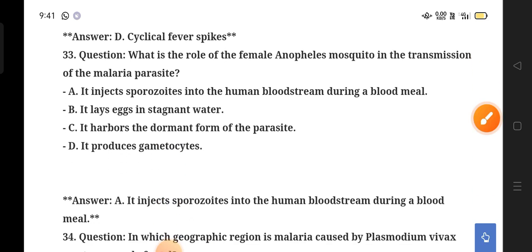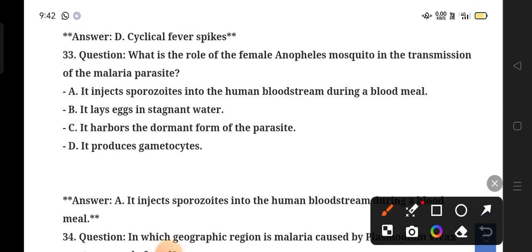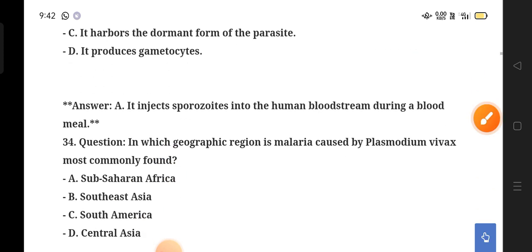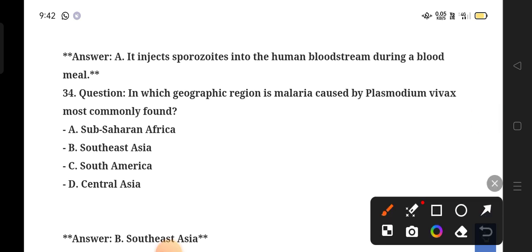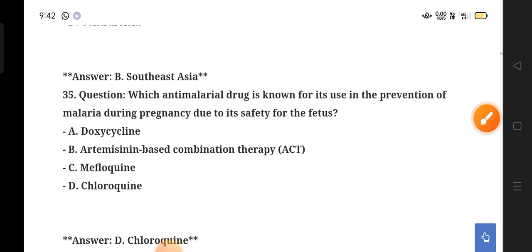What is the role of the female Anopheles mosquito in the transmission of the malaria parasite? Option A, it injects sporozoites into the human bloodstream during a blood meal. In which geographic region is malaria caused by Plasmodium vivax most commonly found? Southeast Asia. Option B. Which antimalarial drug is known for its use in the prevention of malaria during pregnancy due to its safety for the fetus?